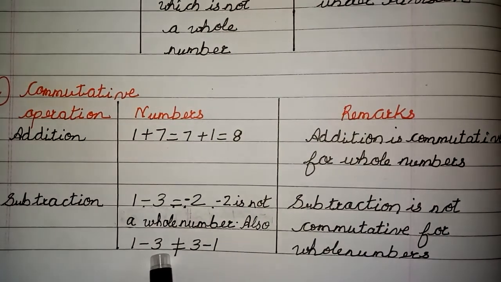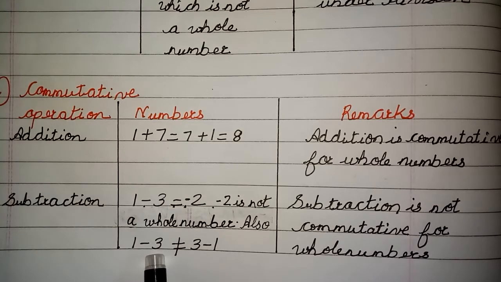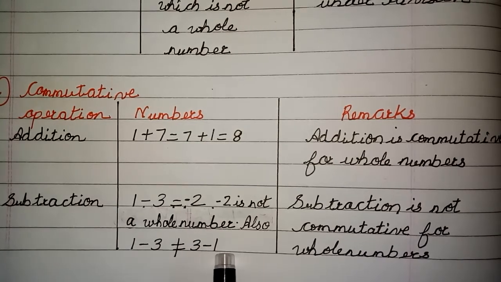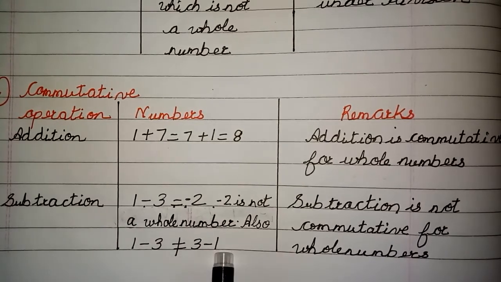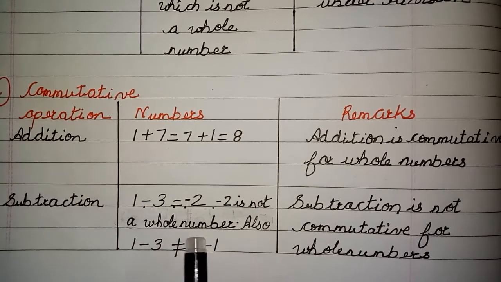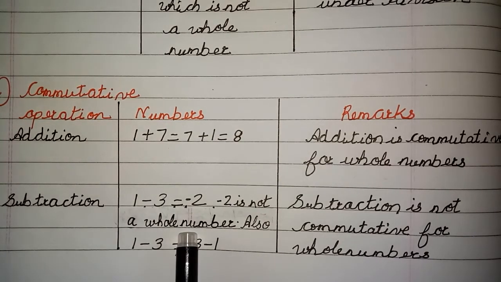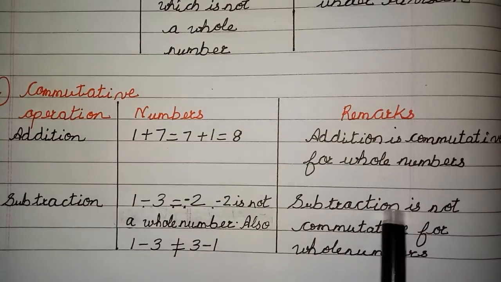Also, children, if you try to do this, 1 minus 3 is minus 2 and 3 minus 1 is 2. Again, it is not the same. But we need not do this because first we will stop here because it is not a whole number. So subtraction is not commutative for whole numbers.